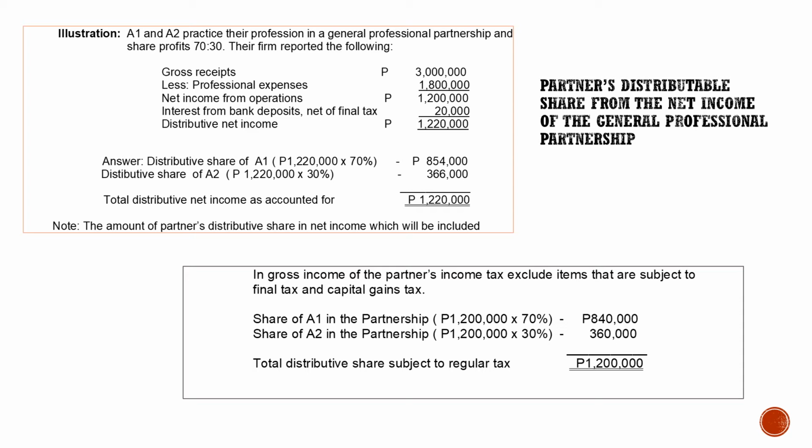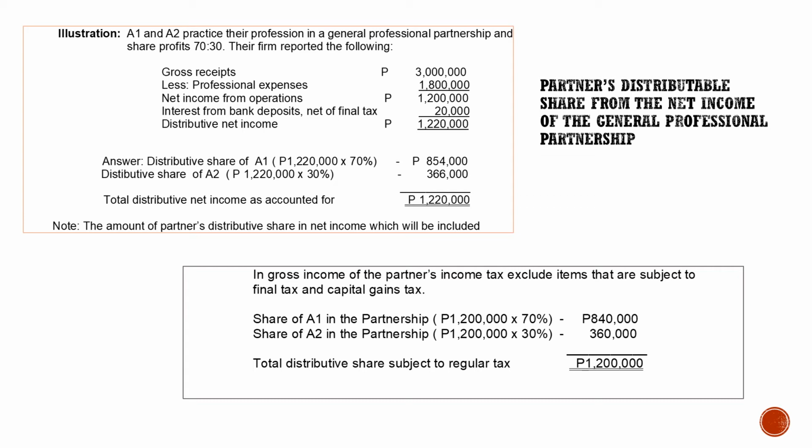So, they have gross receipts of 3 million. They have expenses of 1.8 million. So, net income from operation is 1,200,000. And they also have interest from the bank, which is net of final tax. Okay? And then, the distributable net income here is 1,220,000. So, you distribute it to A1 and A2 by ratio and proportion. The total distributable net income is 854,000 for A1 and 366,000 for A2.